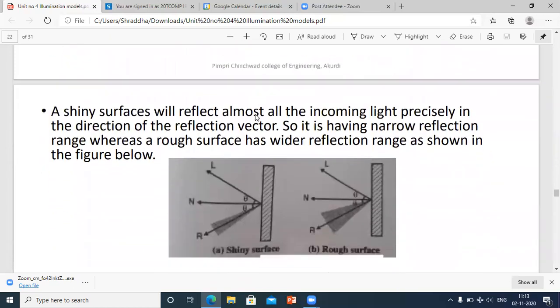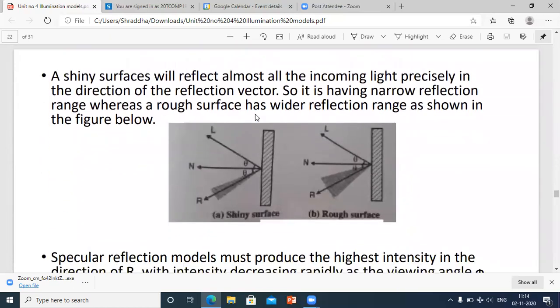Now, a shiny surface reflects almost all the incoming light precisely in the direction of the reflection vector. Shiny surfaces will reflect almost all incoming light, so it has a narrow reflection range, whereas a rough surface has a wider reflection range, as shown in the given figure. Why is it said so? See, this is the light source, this is the normal, and this is the reflection.